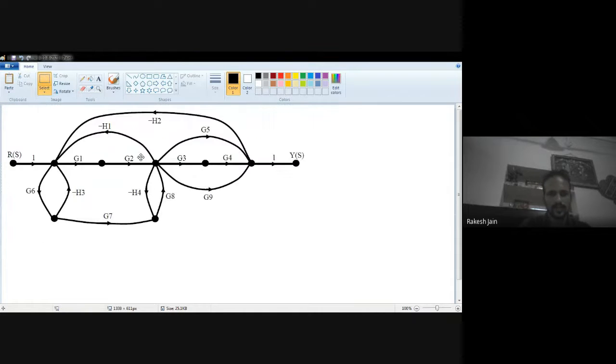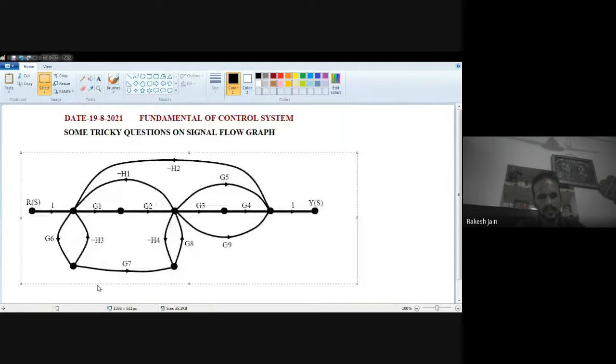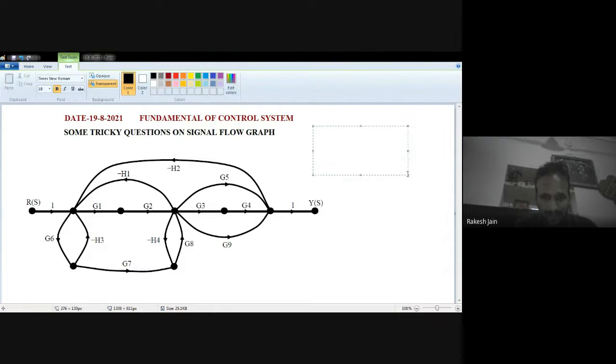Now see this question. Take a snapshot, Ganesh, and send it to me. For this question, we have to find the same kind of things: how many forward paths are there, and how many loops are there? So is this question simple or not? When we solve it, we will see whether it is simple or not.